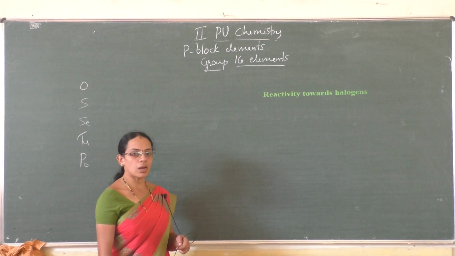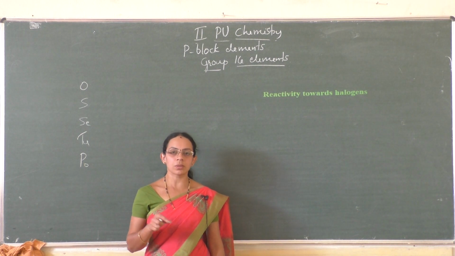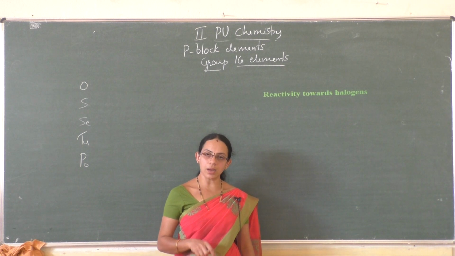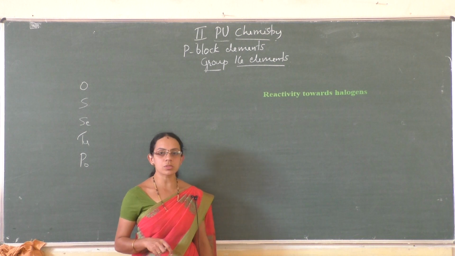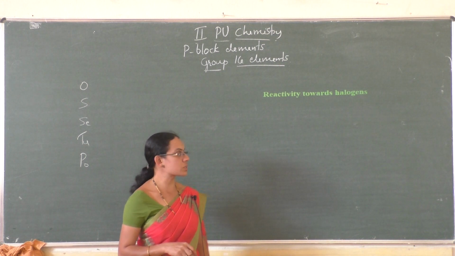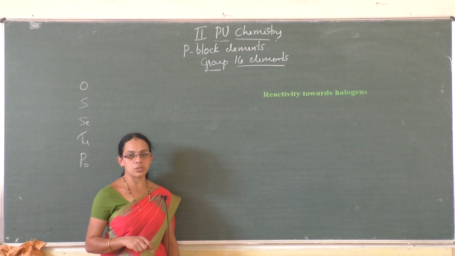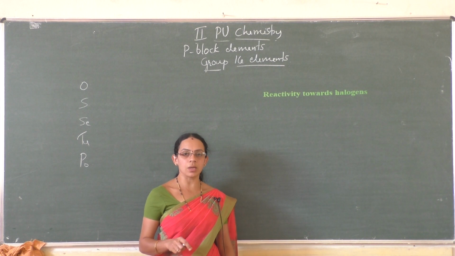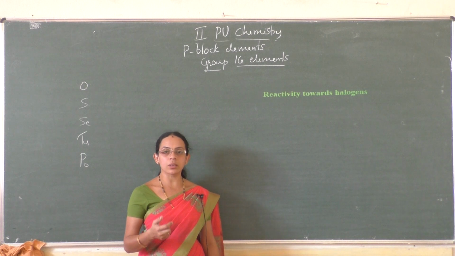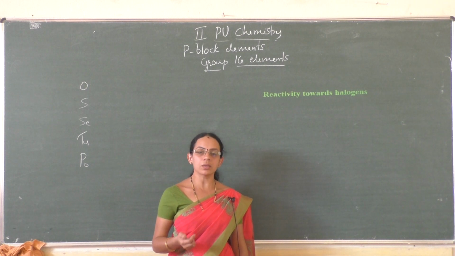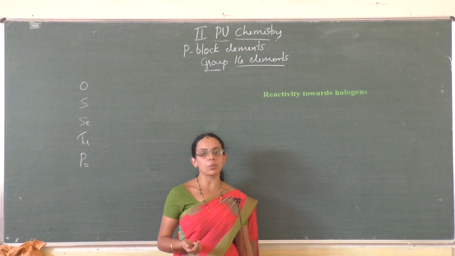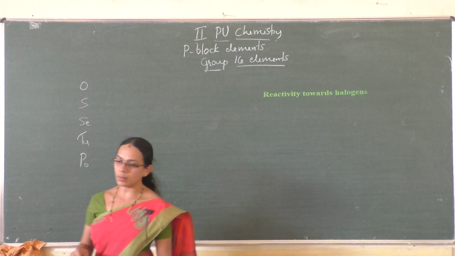Okay. So in the last class we also studied the reactivity of group 16 elements with oxygen and hydrogen. In this class we are going to study the reactivity of group 16 elements with the halogens. Whenever group 16 elements combine with a halogen, meaning chlorine, fluorine, bromine or iodine, they give the respective halides, either fluorides, chlorides, bromides or iodides. Okay.